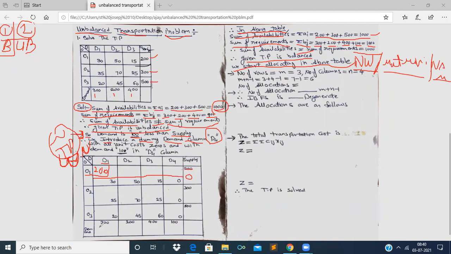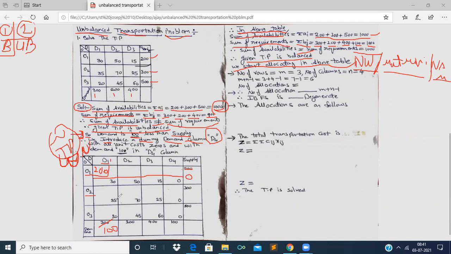Now we take the difference of 200 out of 300, so we will be left with 100 units. Now in the leftover cost matrix, that is in the second row and third row, the topmost northwest cell is the cell corresponding to O2 and D1, that is 35.